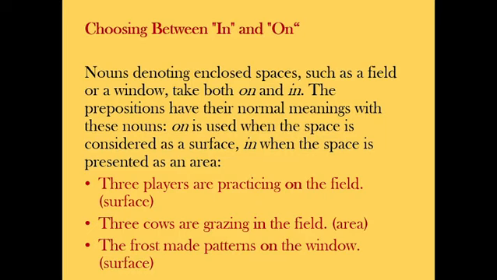How do we know when to use in and when to use on? Just hear me out and follow the examples. Nouns denoting enclosed spaces such as a field or a window take both on and in. The prepositions have their normal meanings with these nouns. On is used when the space is considered as a surface, in when the space is presented as an area.